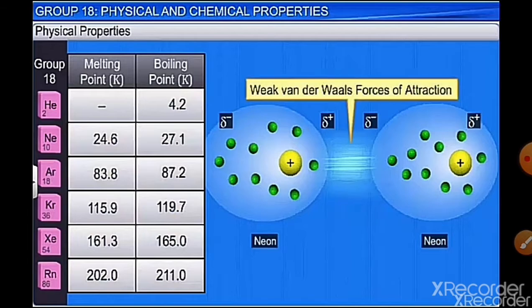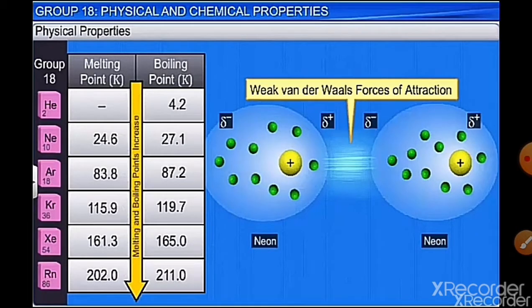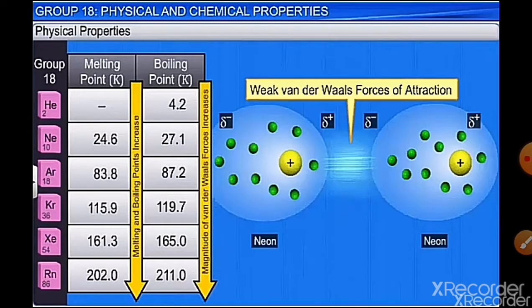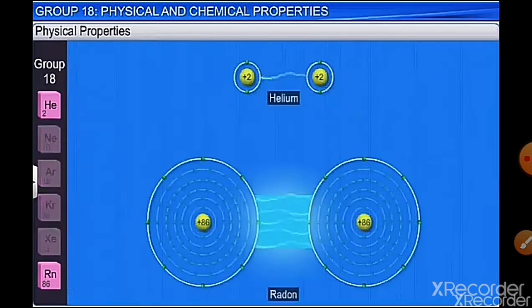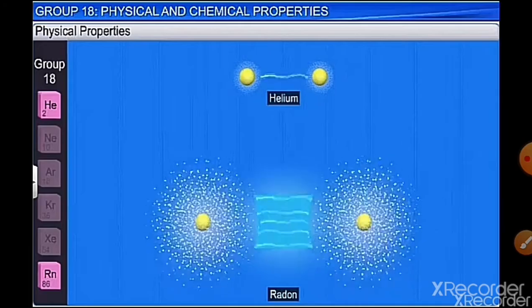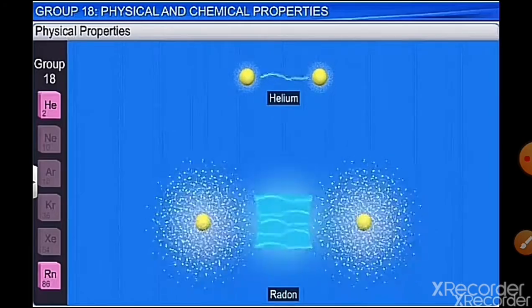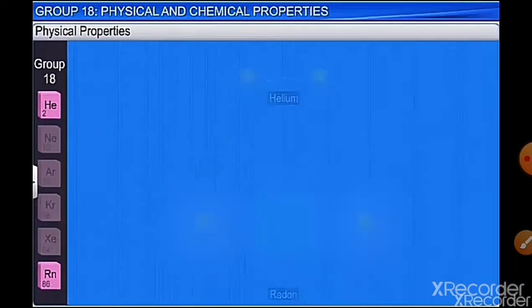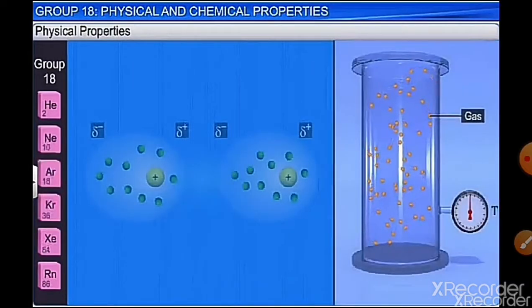Now helium has a melting point of 4.2 Kelvin. The melting and boiling point increase with increase in van der Waals force of attraction. So helium has less magnitude of force of attraction, whereas due to higher nuclear charge, radon has more intense van der Waals force of attraction, due to which it has a high melting and boiling point. So the polarizability in the case of radon is more, so it has a higher boiling and melting point.